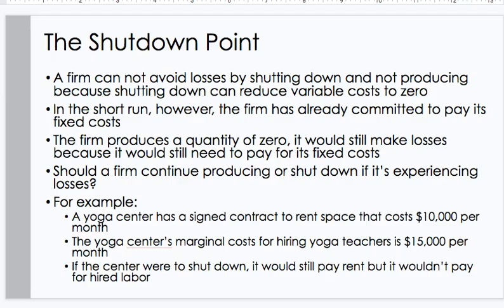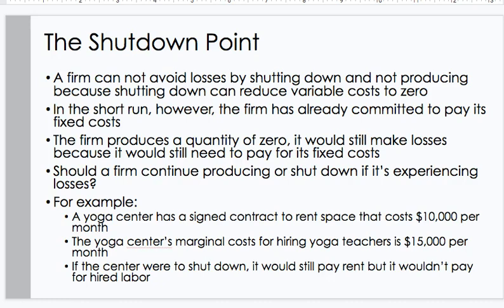The shutdown point. A firm cannot avoid losses by shutting down and not producing, because shutting down can reduce variable cost to 0. In the short run, however, the firm has already committed to pay its fixed cost. If the firm produces a quantity of 0, it would still make losses because it would still need to pay for its fixed costs. Should a firm continue producing or shut down if it's experiencing losses in the short run?